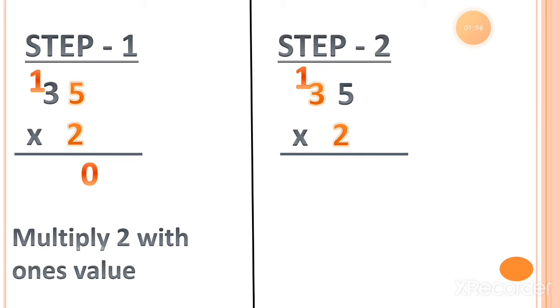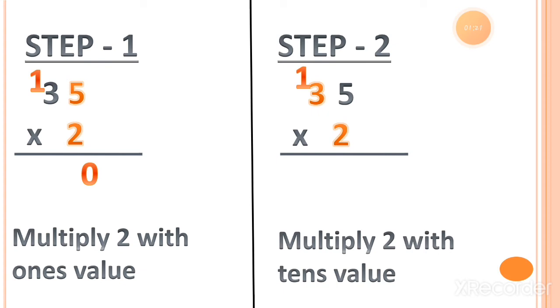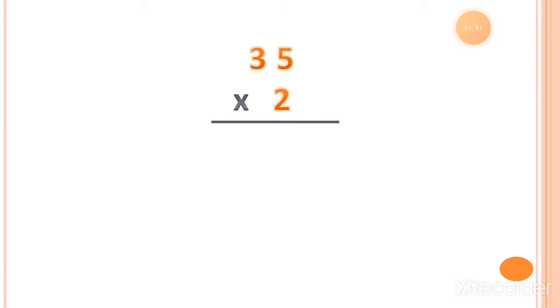Here is step 2, which is 2 threes. 2 threes is equal to 6, plus the 1 carry that we have to add into the 6. So 6 plus 1 is equal to 7, right? You can see I write the number 7 under the tens column. Let's do both the steps together so you can easily understand this.